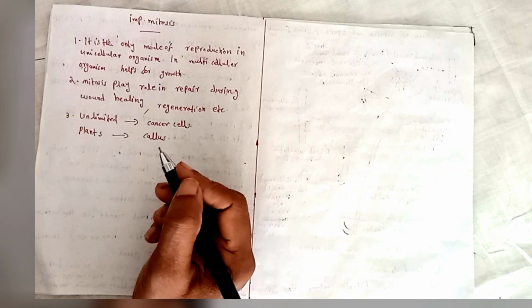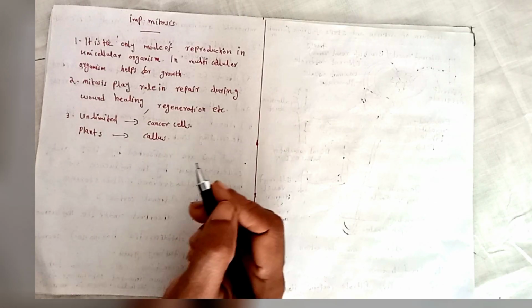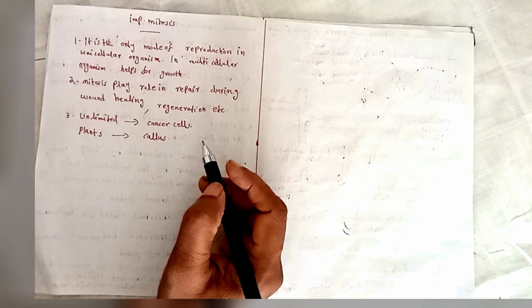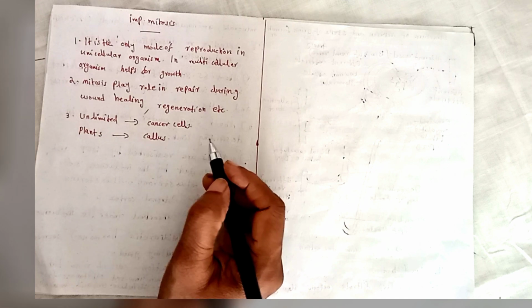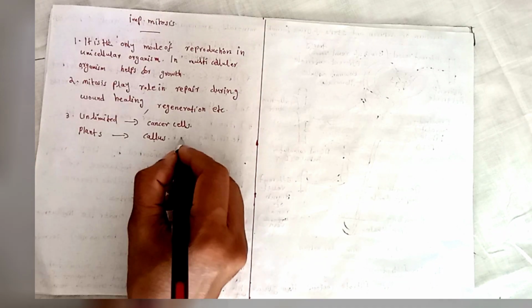In plants, callus formation is the result of unlimited mitosis. In animal cells, abnormal mitosis causes cancer, and in plant cells, abnormal division causes callus formation.